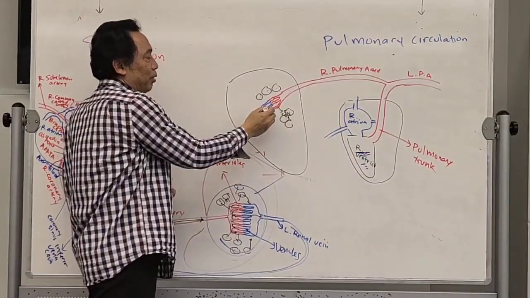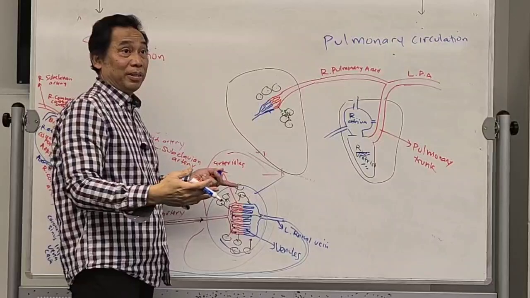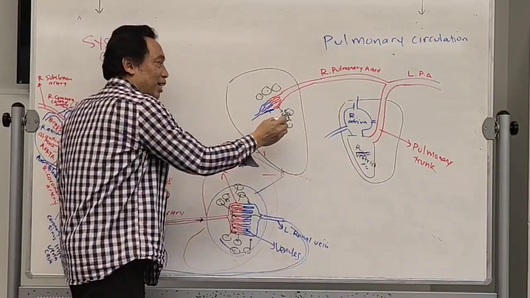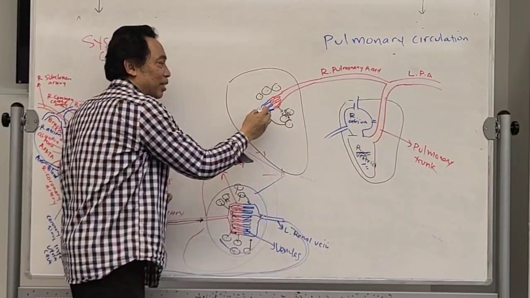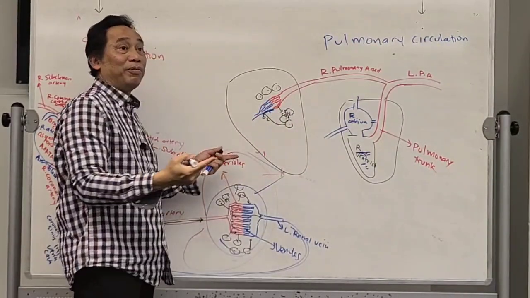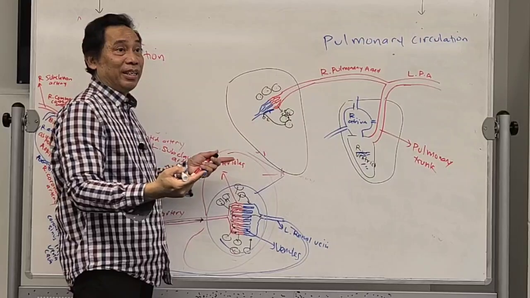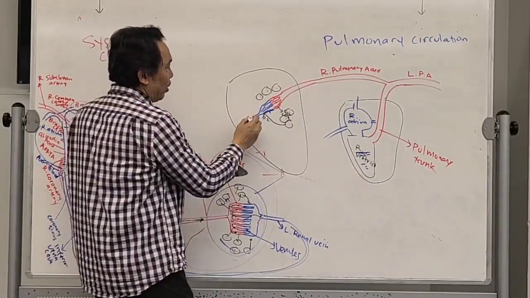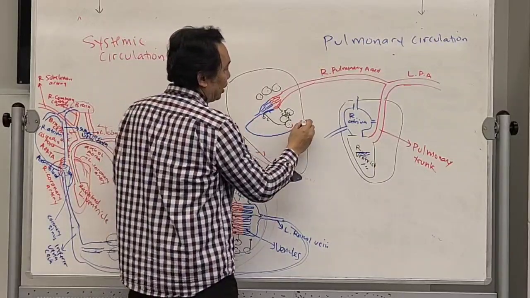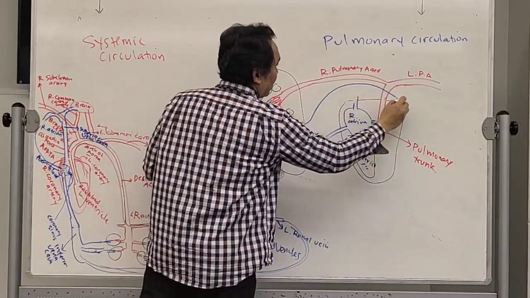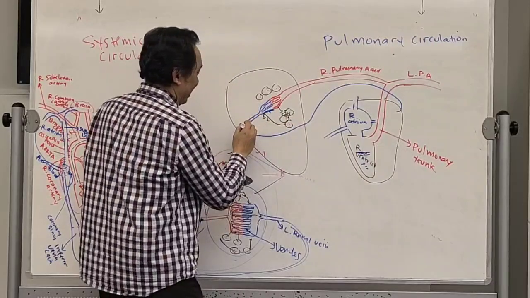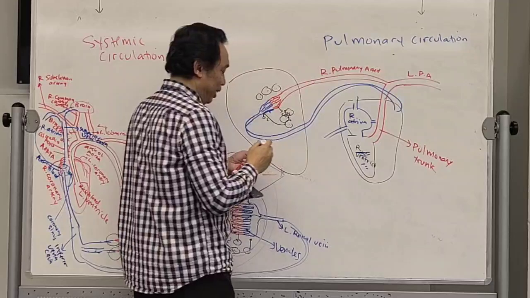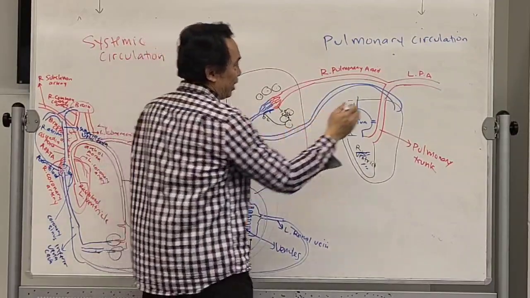Now, what do you call the blue side over here? The venules. And what happened here? The lungs will give the oxygen to the vein. It becomes a vein. And then this vein will go back to this side, the other side over here.